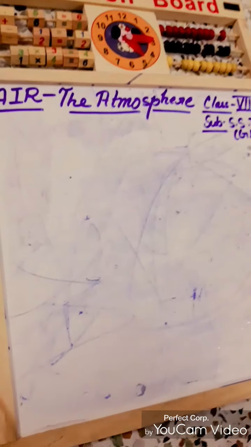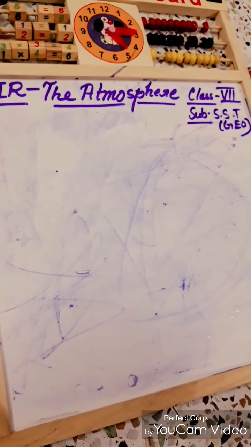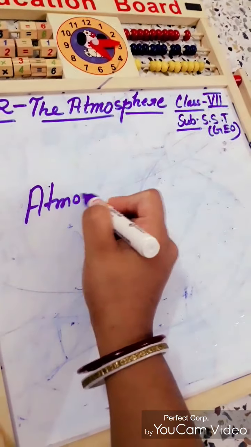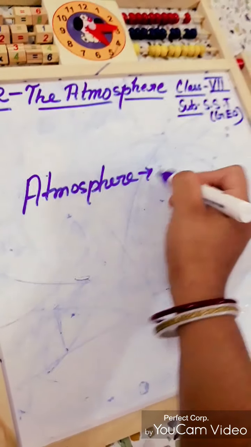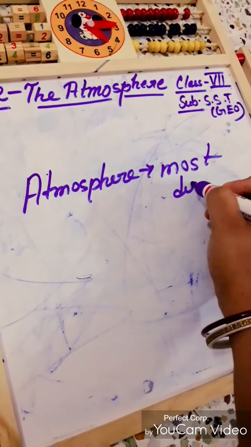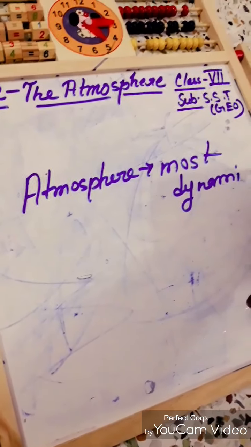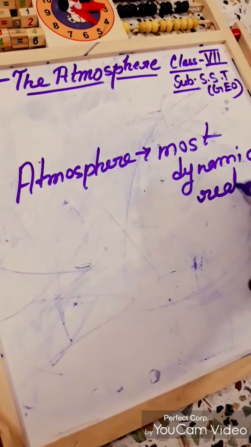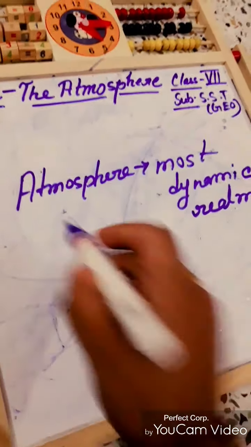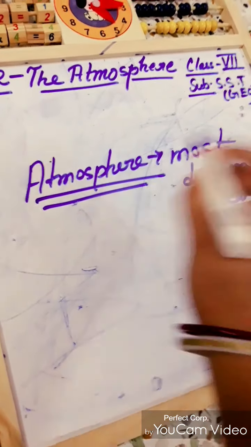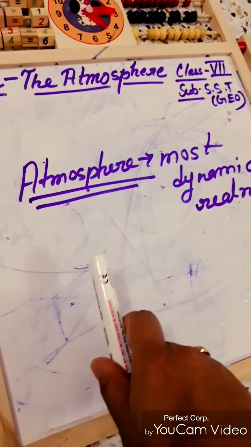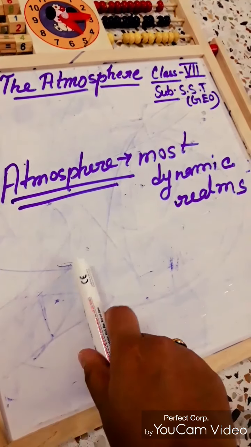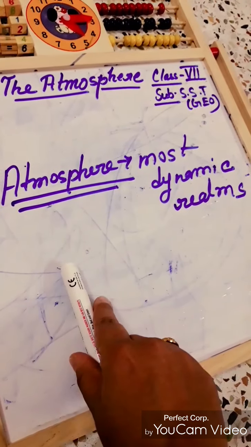Among the three types of physical environment, that is atmosphere, lithosphere and hydrosphere, atmosphere is most dynamic realm or region. We have already known why we live on our earth. There are 8 types of planets, you know. But why do we live on our earth? Because earth is a dynamic planet also.